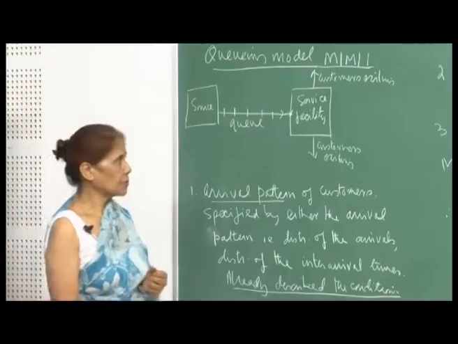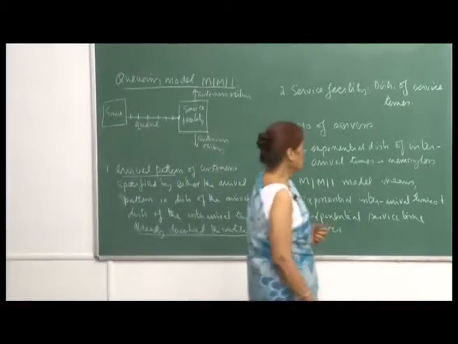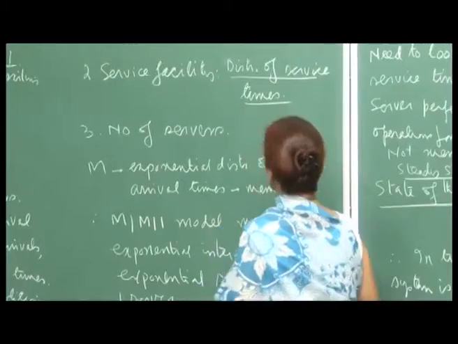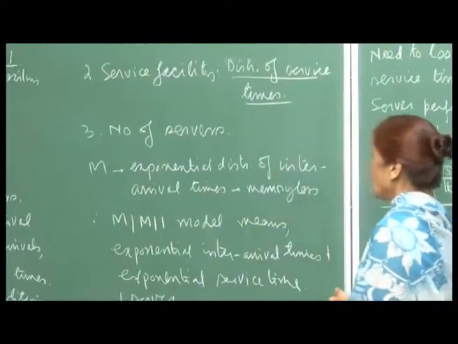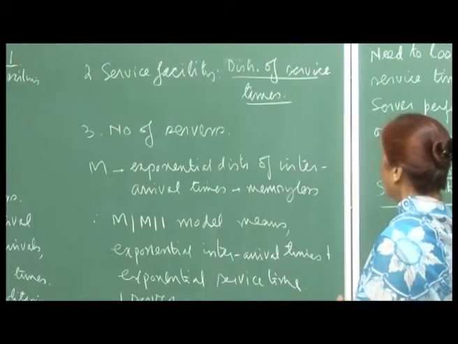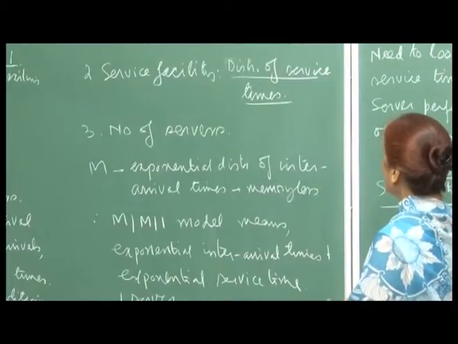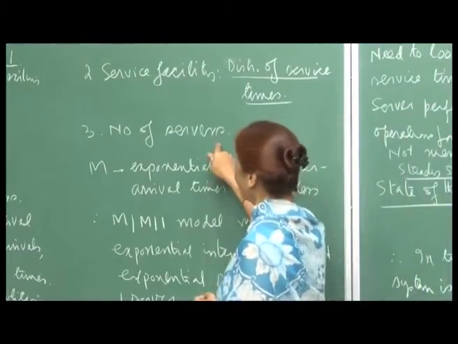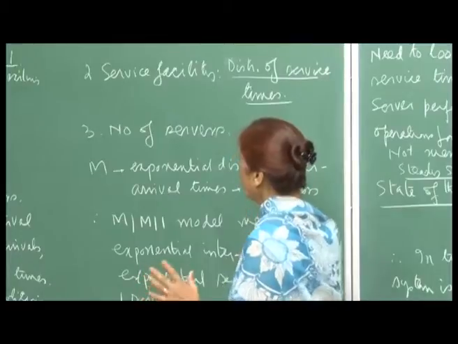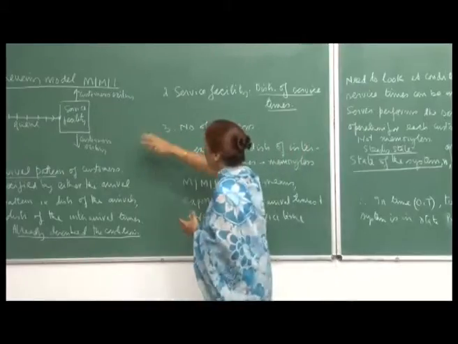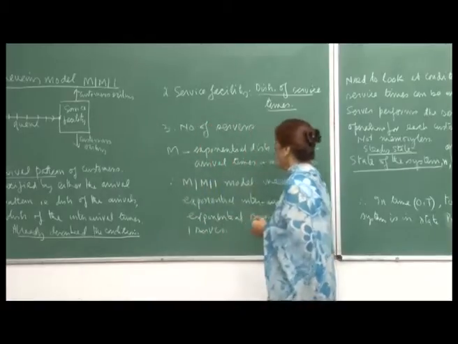Then you have the service facility, and here you can specify the distribution of the service times. It is not a fixed operation; each customer may take a different amount of time. And you need to specify the number of servers. If you have these three things specified, then your queuing model is there.